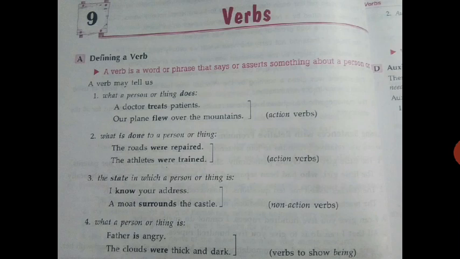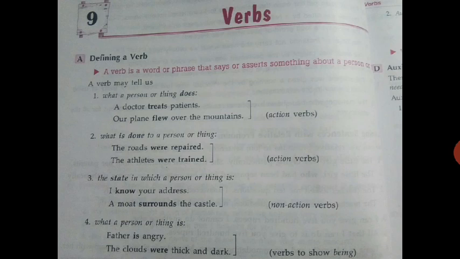These are non-action verbs. If you are watching a doctor, he is doing the treatment: applying ointment, doing the checking, measuring temperature. An aeroplane you can see flying in the sky. So these are actions that are being done.